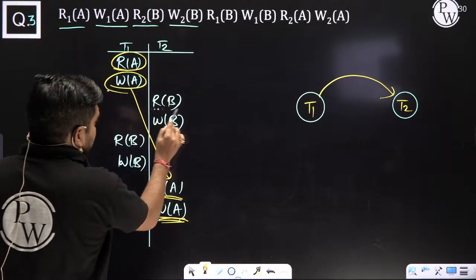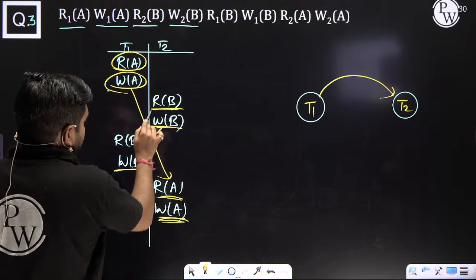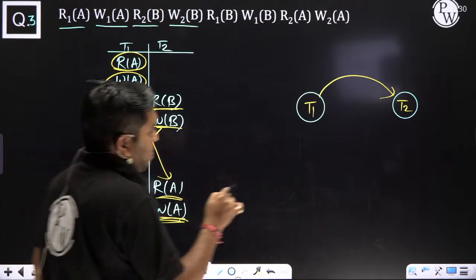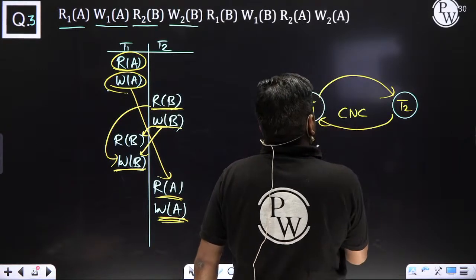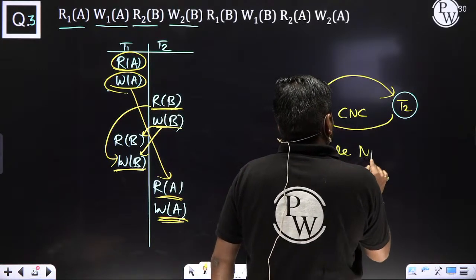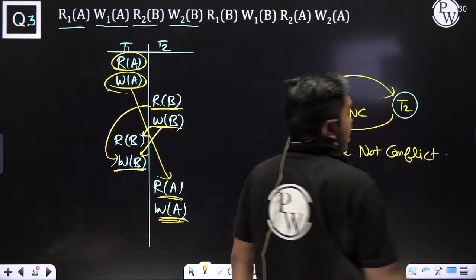Second, here read B, write B. Write B, read A, read B ends. Cycle.